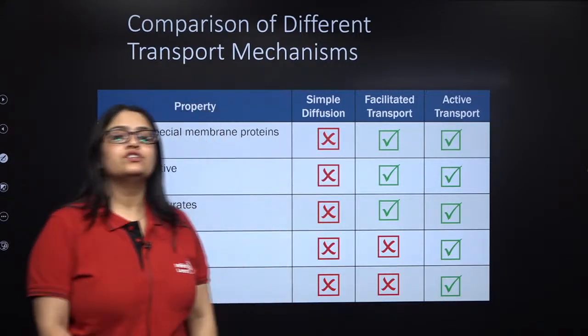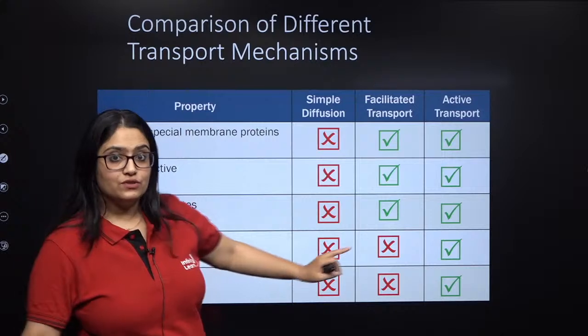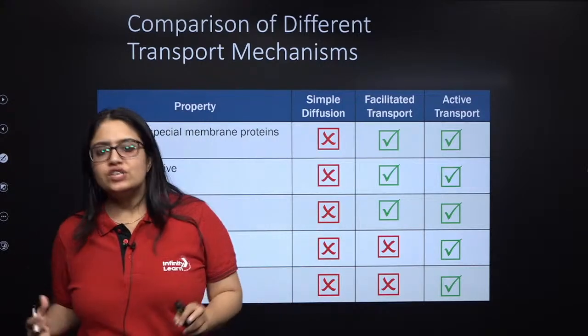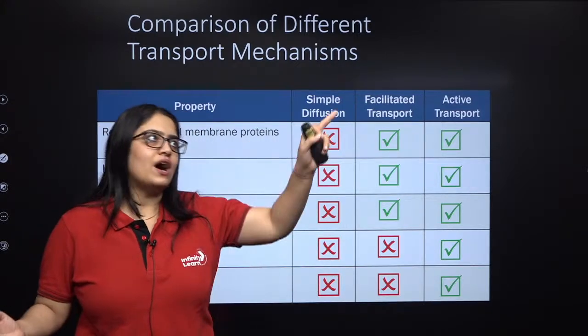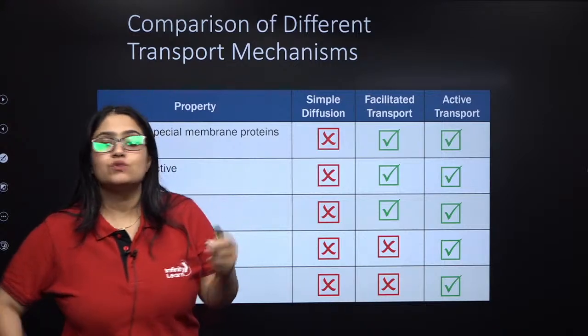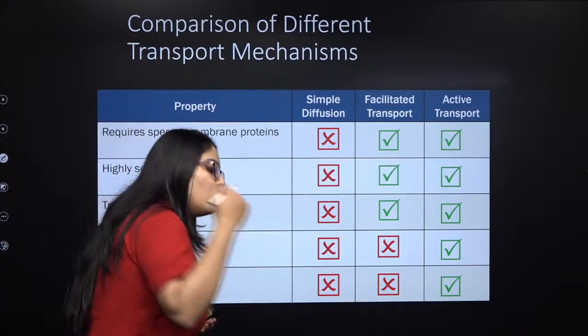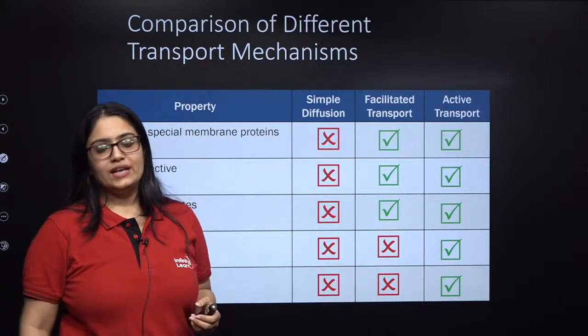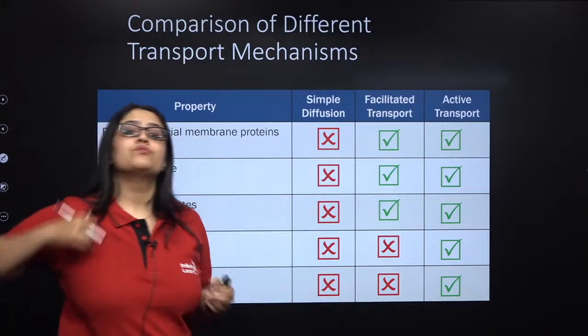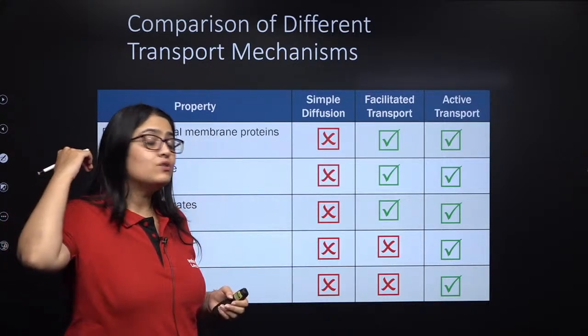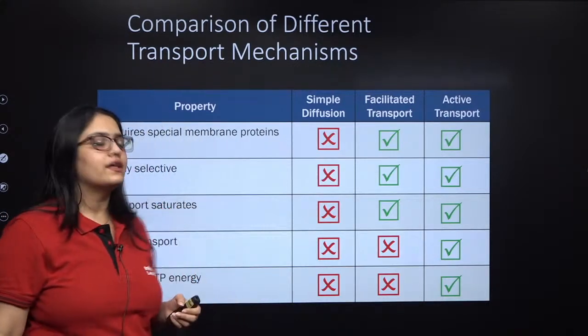Requirement of ATP energy will be there for it to happen. Because this is non-spontaneous: pushing something from the lower concentration to higher concentration is non-spontaneous. It won't happen on its own. You have to do work, right? And whenever you need to do work, that means you have to put in energy. It will happen at the expense of ATP energy.